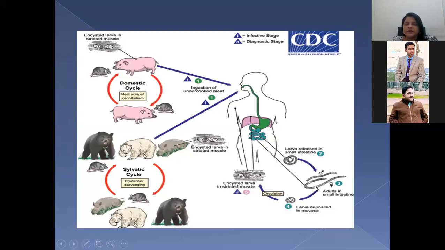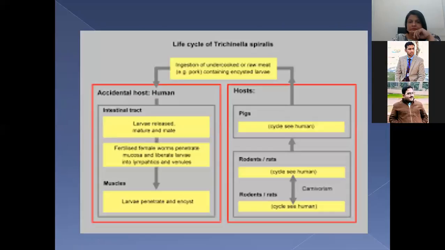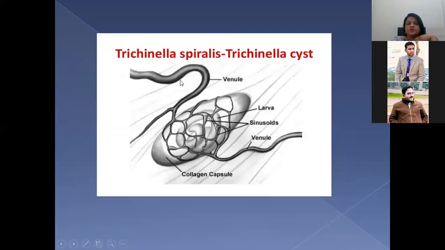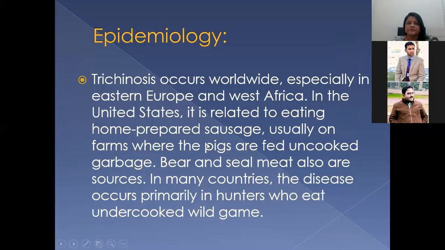The female lays eggs, and the eggs rupture inside the female and hatch as small larvae, which are deposited as encysted larvae. The small encysted larvae get fixed in the striated muscles, and later on they become calcified. This is also important as far as your pathology is concerned.